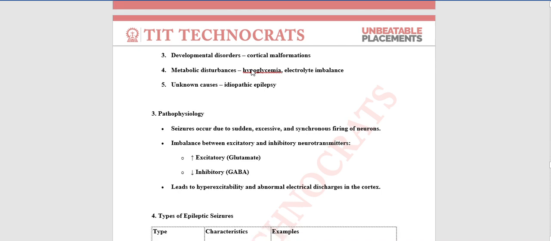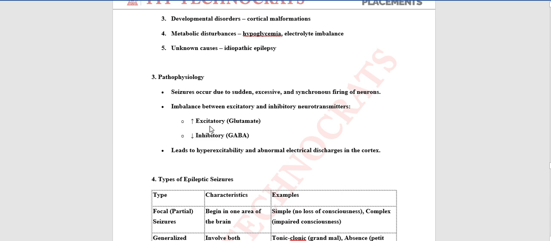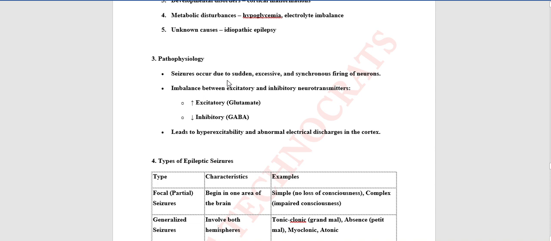Pathophysiology: seizures occur due to sudden, excessive, and synchronized firing of neurons. There are some excitatory neurons and some inhibitory neurons. Due to the disturbance in these neurons, epilepsy occurs. This leads to hyperexcitability and abnormal electrical discharge in the cortex.